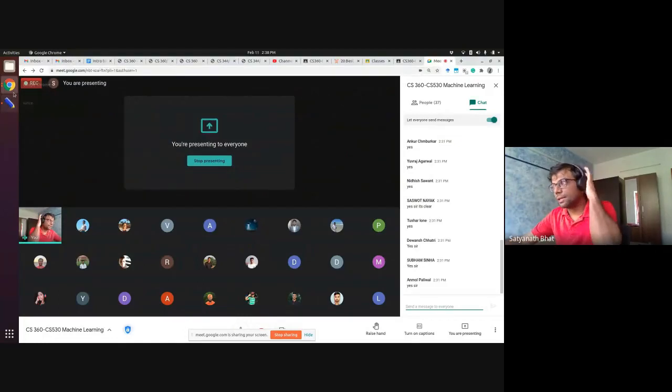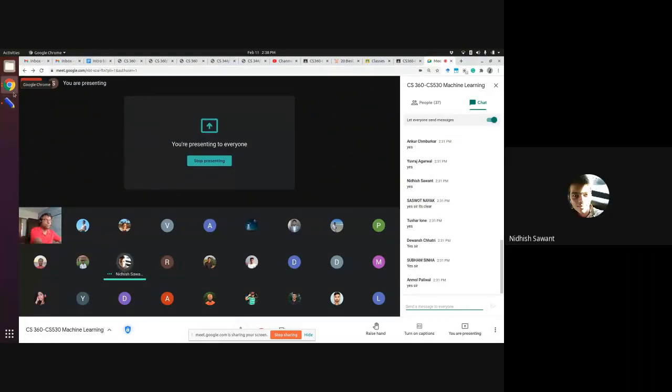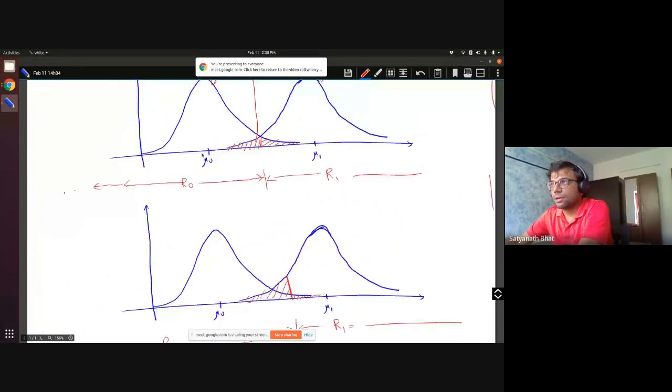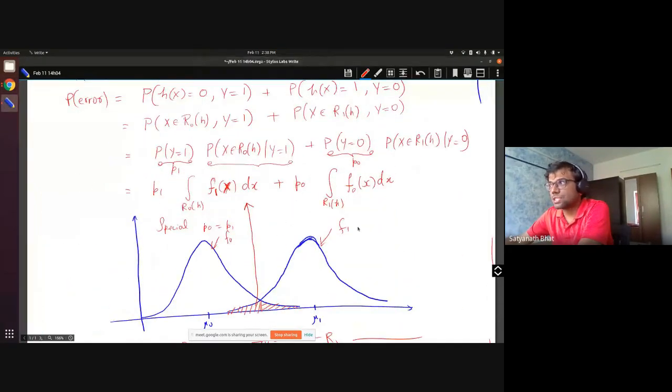So is the optimality clear to people? No, sir. Okay, Nidesh. Here, whenever you choose R0, the error for every classifier is this. Is that okay? Yes, sir. What changes is how we choose R0 and R1, which is how one classifier differs from another. Now, when we chose R0, can you tell me how we chose it?